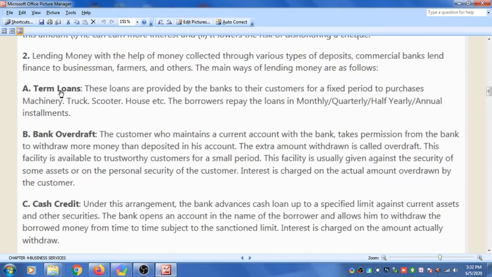So for the cash credit, the bank opens an account in the name of the borrower and allows the borrower to withdraw the borrowed money from time to time as per the sanctioned limit given by the bank. Interest is charged on the amount actually withdrawn. So on how much money he has withdrawn, on that the interest is charged.